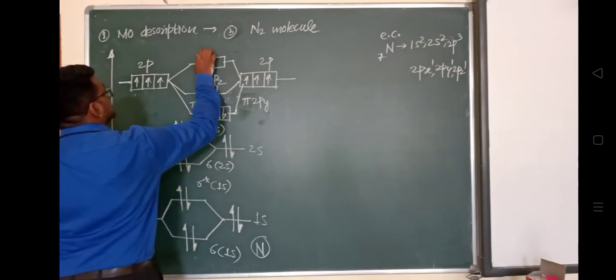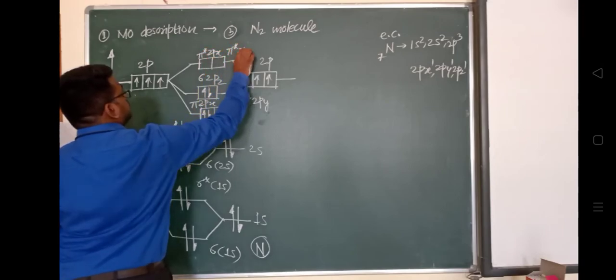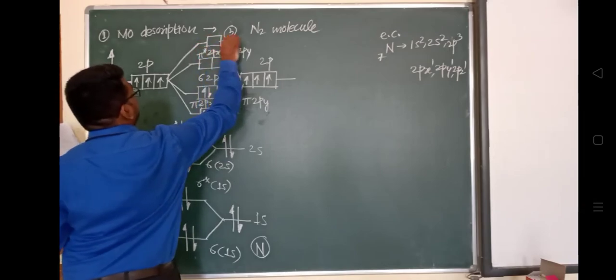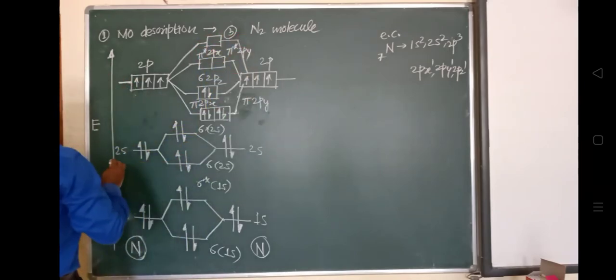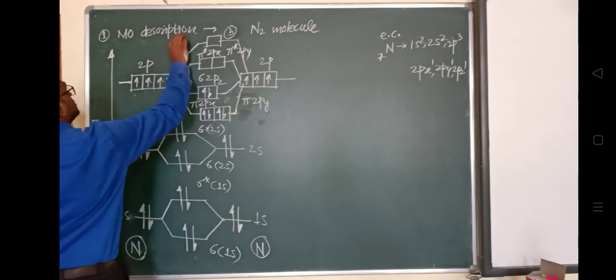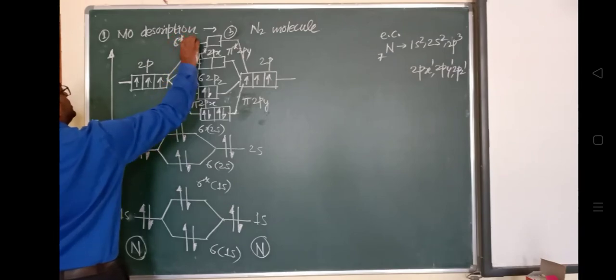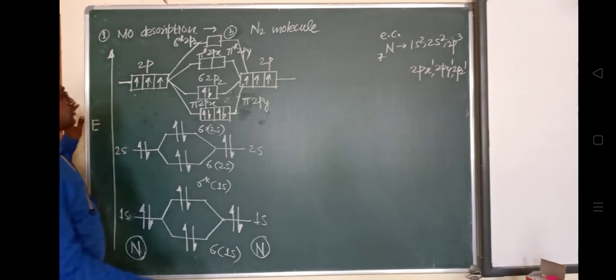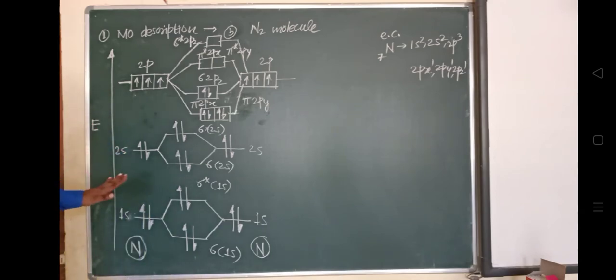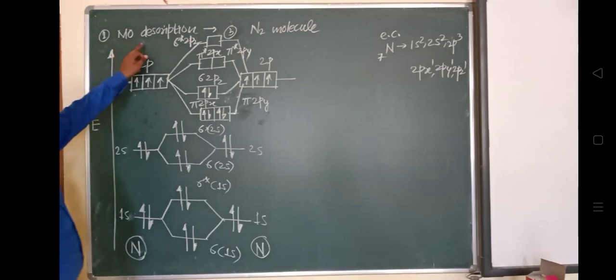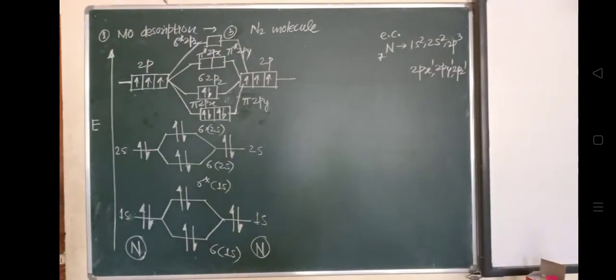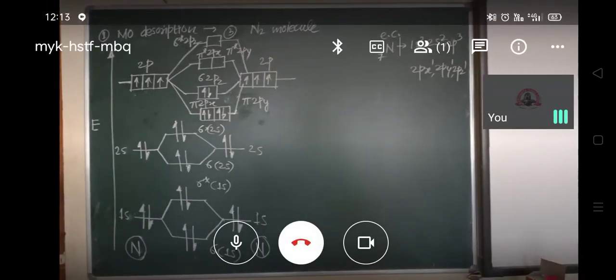This will be pi star 2px and pi star 2py, and the last one is the z orbital, sigma star 2pz, but it is vacant. So you can see here how we have represented the molecular description of the N2 molecule. For the N2 molecule, how have we given the description?